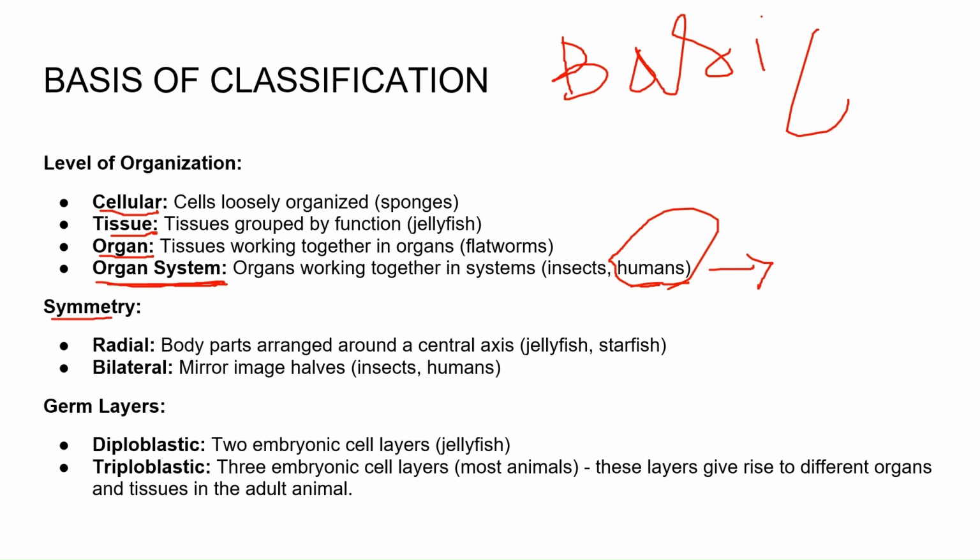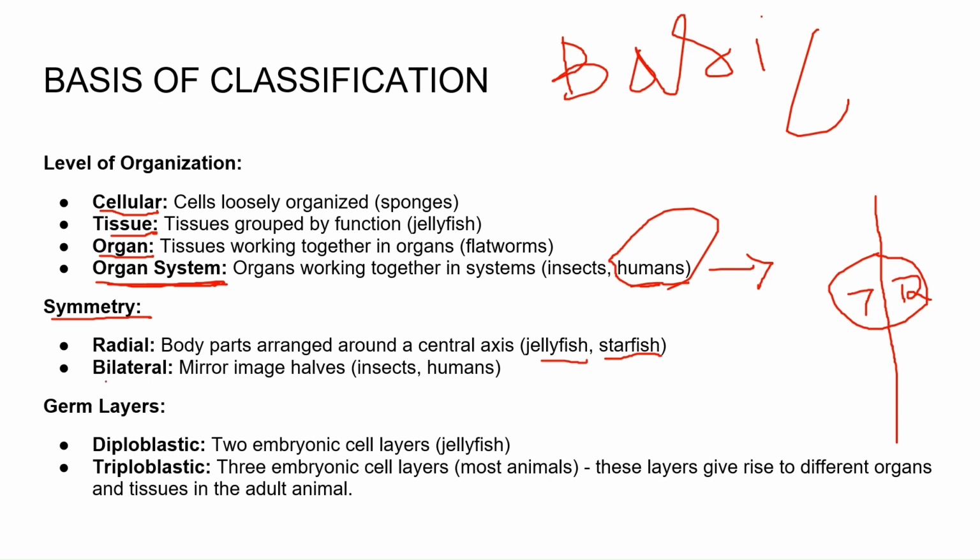So next we have symmetry. The first one is radial symmetry. For this, starfish and jellyfish are examples. If I consider this as an organism in radial symmetry, this is a line passing through the central axis of the organism, dividing it into left and right parts. So this is called radial symmetry.